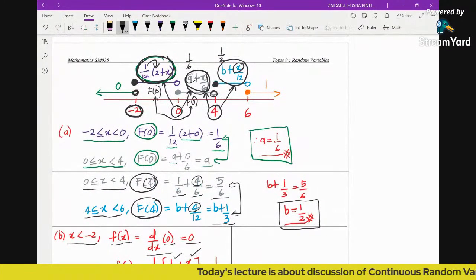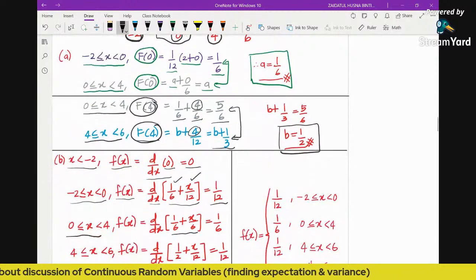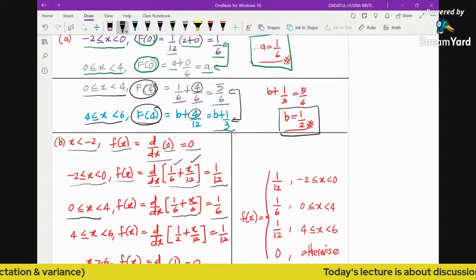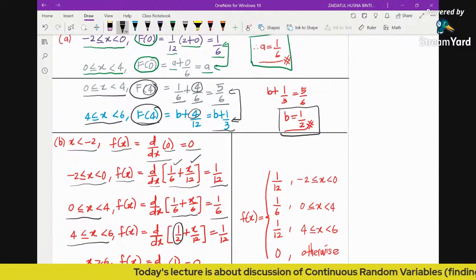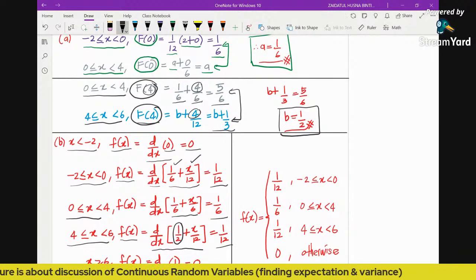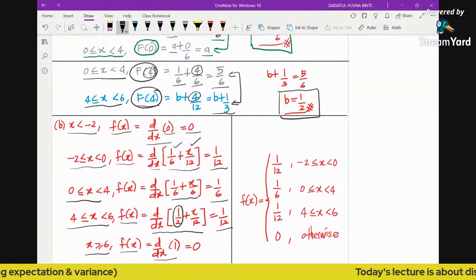Then next for the third region, we're going to differentiate this function. Because we have obtained the value of a earlier, you just replace this a with 1 over 6. So now differentiating 1 over 6 plus x over 6 will give you 1 over 6. And next, because we have got the value of b just now, b is 1 over 2, so we replace here. So in the fourth region, the PDF is going to be the derivative of this linear function, and the result is going to be a constant. And finally, in the last region, in order to obtain the PDF, it is the derivative of the 1. So we will get 0.